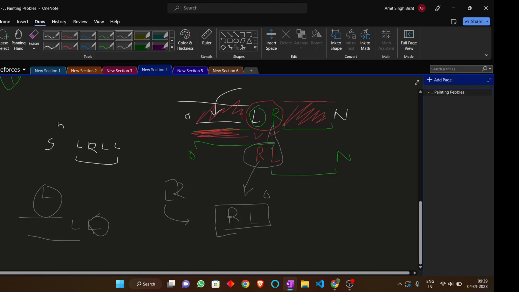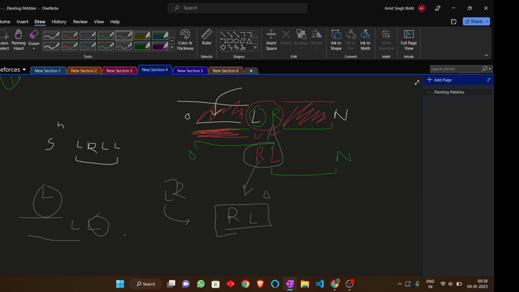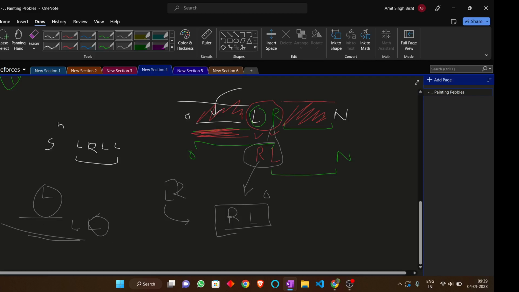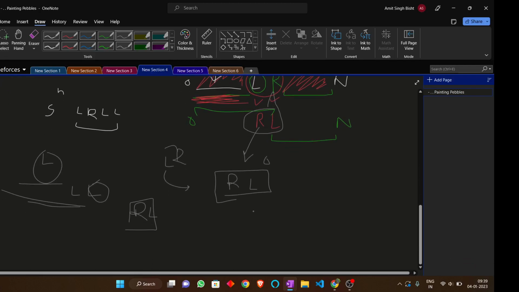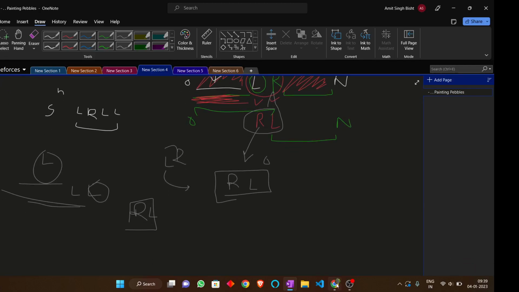And if we have only R's, then we can color a part to the right side only. And if we have only L's, we can color the left side only. So to color both sides, we need the existence of R and L. I hope you all get the logic of this problem. So let's look at the code.